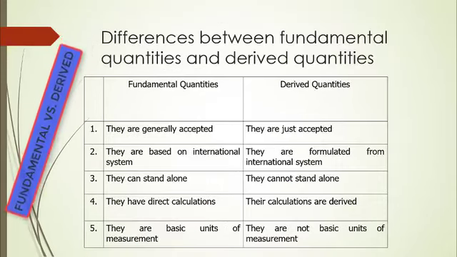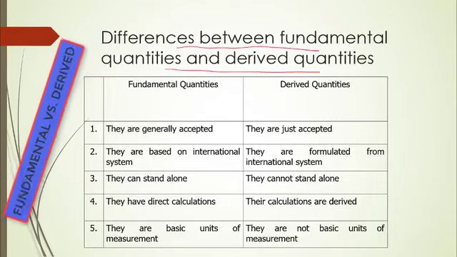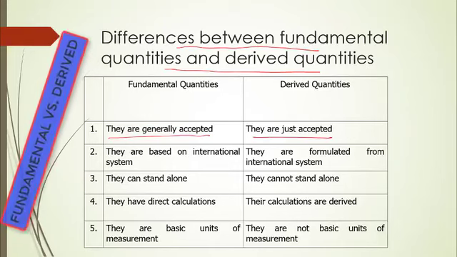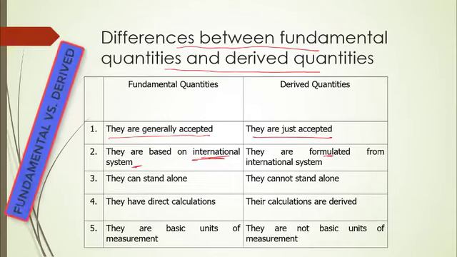And then let's look at the differences between fundamental quantities and derived quantities. Fundamental quantities, just like fundamental units, are generally accepted. They are just accepted, the basis of something. And then the second one is that they are based on an international system. That is for fundamental quantities. But derived quantities are formulated. They are gotten from the fundamental quantities.